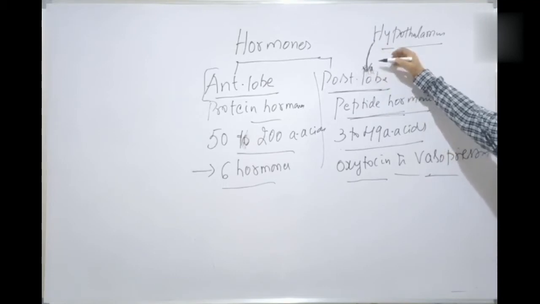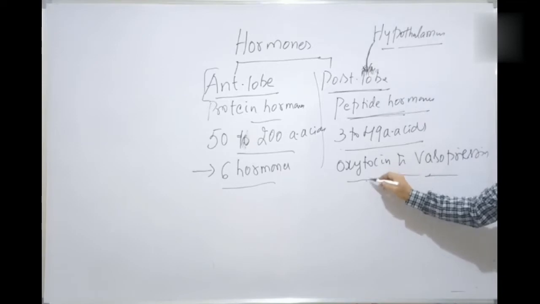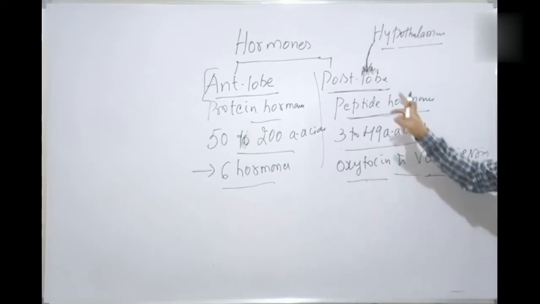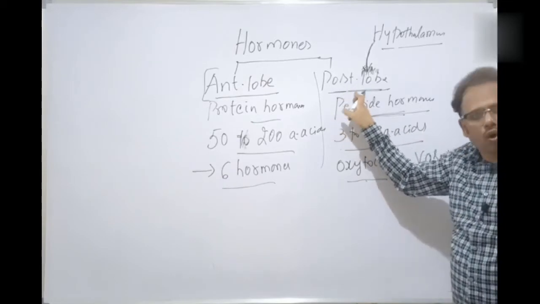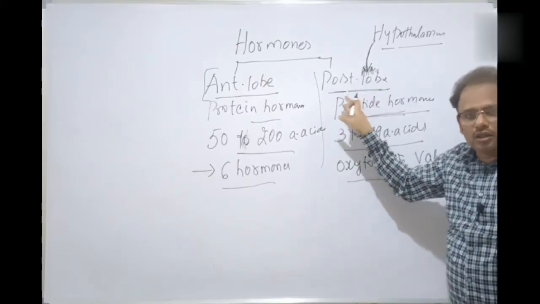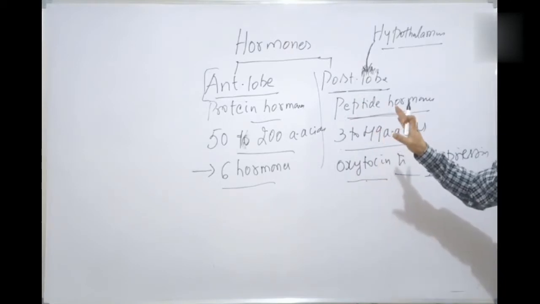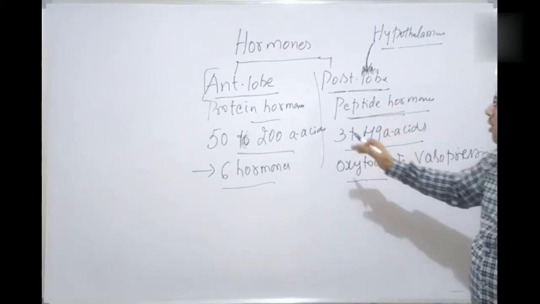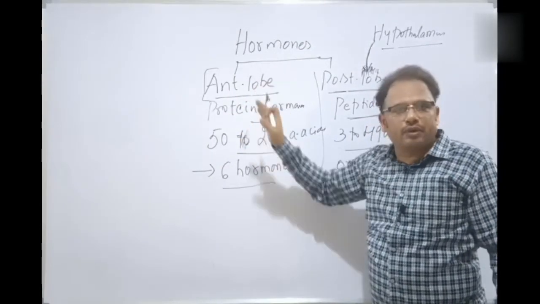The neurons at the nerve endings release oxytocin and vasopressin. These two hormones are called neurohormones and are stored in the posterior lobe. As and when required, the posterior lobe releases these hormones into the blood for metabolism. Clear, students? Whereas the anterior lobe is also regulated by which one?